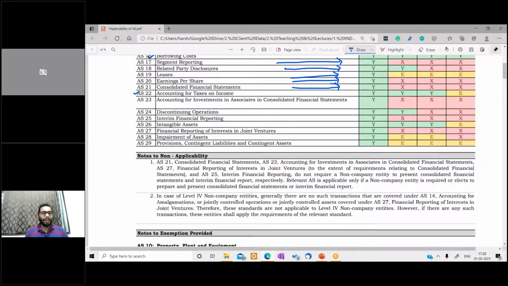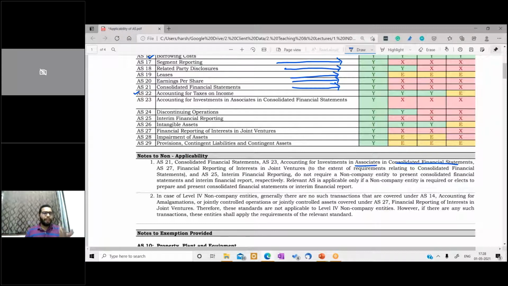As I said, AS 21, consolidation, accounting for investment in associates, consolidated financial statement, financial reporting and interest in joint ventures. These accounting standards are not applicable to level 2, level 3, and level 4 entities. The reason is that these accounting standards are very complex, number one, and they are relevant only at a place where there is such a transaction. However, there is no transaction. These accounting standards do not yield that much value in case of reporting.